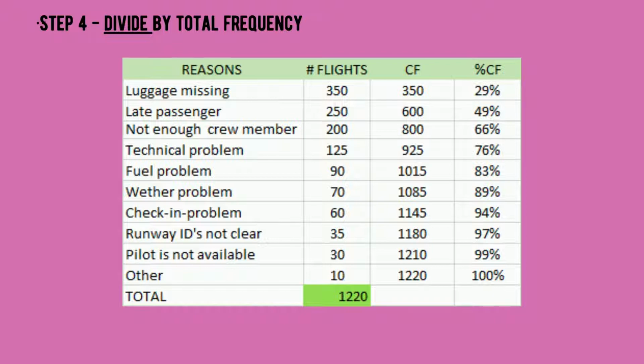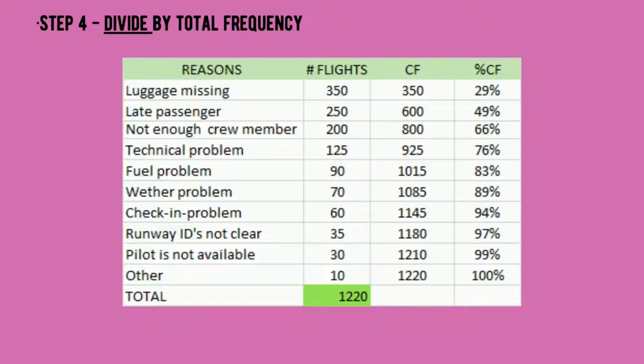So, 350 divide 1,220 equals 29%. Bali, 2 decimal na kukunin natin dito. So, magiging 29%. Then, 600 divide 1,220 is equal to 49%. Then 800 divide 1,220 is equal to 66%. 925 divide 1,220 is equal to 76%.